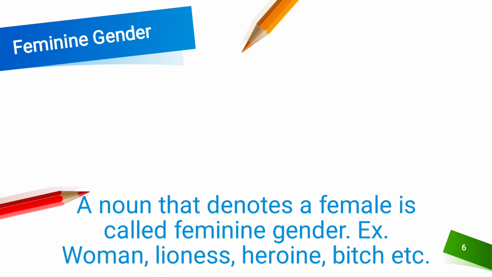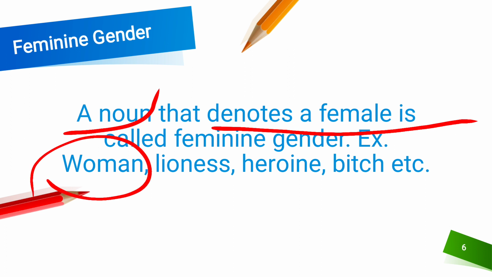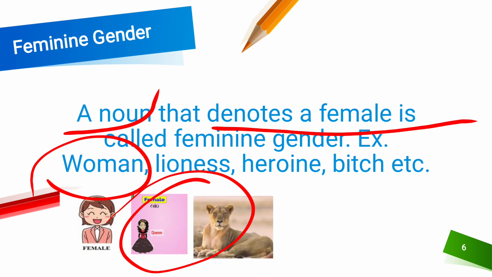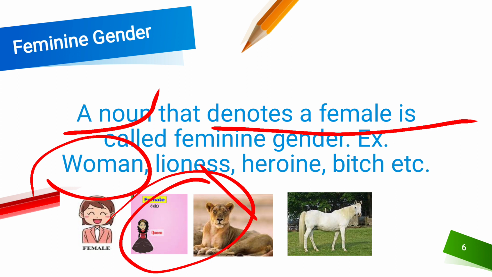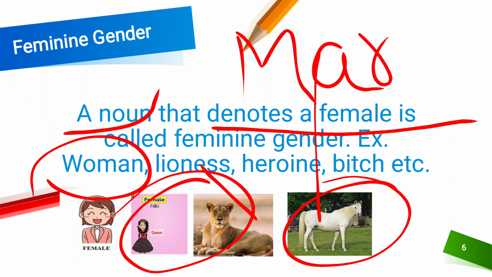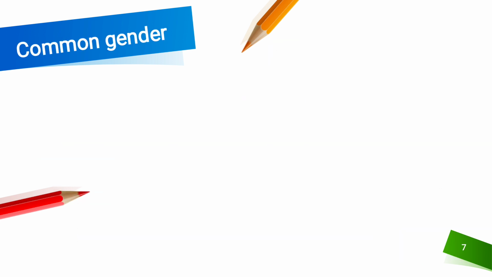Feminine gender. A noun that denotes a female is called feminine gender. For example, woman. Woman is a feminine gender. Lioness is also a feminine gender, and here you can see the picture of a queen, and she is also a feminine gender, right? And lioness is here. Heroine is also a feminine gender, and she is a mare, right? Opposite of horse is known as mare, and opposite of dog is known as bitch. Okay. Moving to the next one.